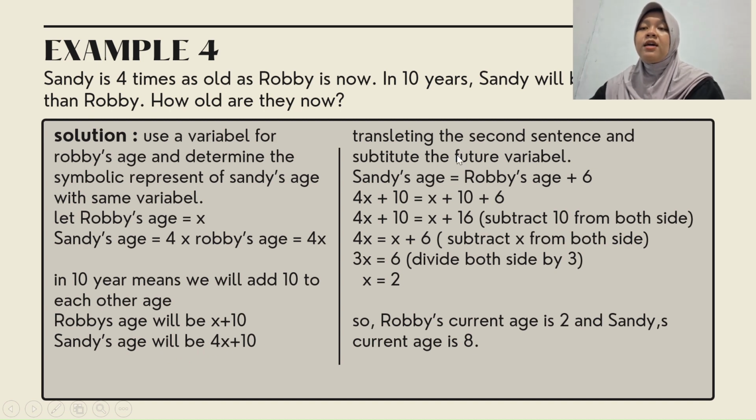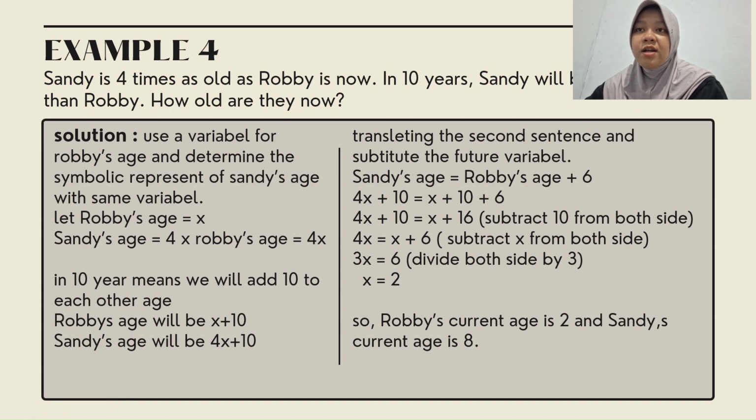Next, we translate the second sentence and substitute the future variables. Sandy's age is Robbie's age plus 6, and this is from the question. So we have 4x plus 10 is x plus 10 plus 6.